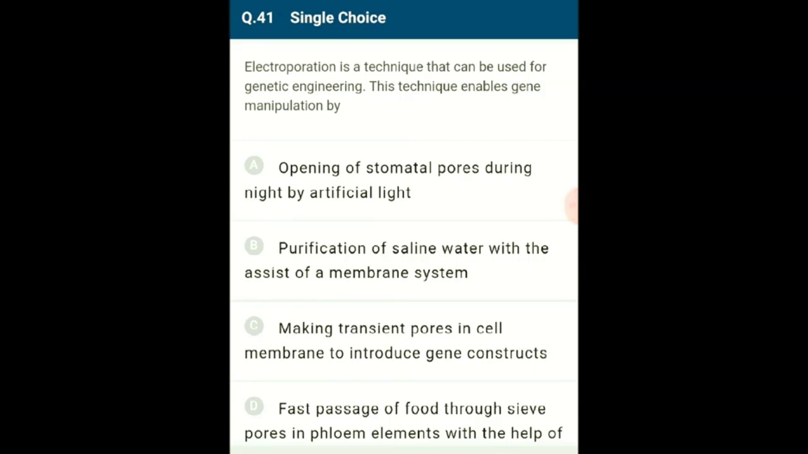So the answer for this question is option C, making transient pores in cell membrane to introduce the gene constructs. So the correct option is C.